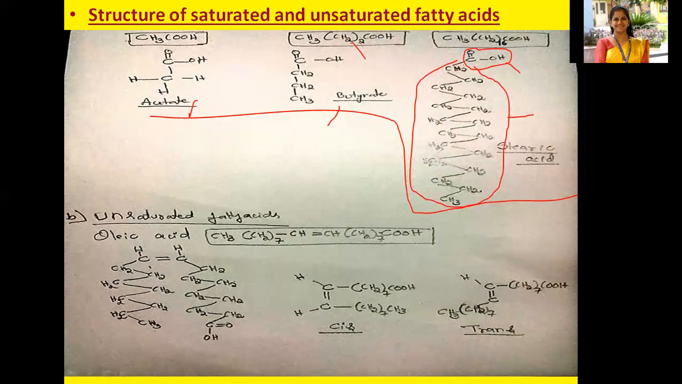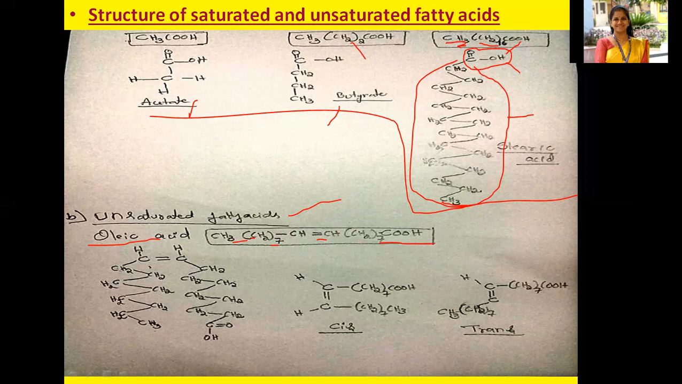So this is stearic acid, with the COOH written here. Then CH2, 16 times I've written CH2, and at the end you must write the CH3. I've given only one structure representation here for unsaturated fatty acids, oleic acid: CH3, CH2 7, CH double bond CH, CH2 7, COOH. It's very easy to remember.